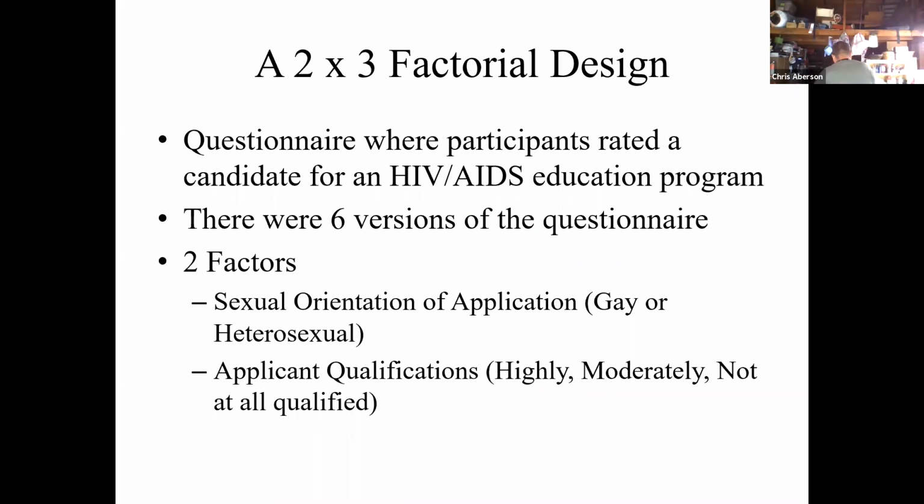This is a 2x3 factorial design from an old study that I did years back. In this study, participants rated a candidate for an HIV/AIDS education program on a questionnaire. There were 6 different versions of the questionnaire. There were 2 factors. We modified in a fake resume the sexual orientation of the applicant, through a personal statement, and then we modified the applicant qualifications. We had applicants who were either highly qualified, moderately qualified, or not at all qualified.